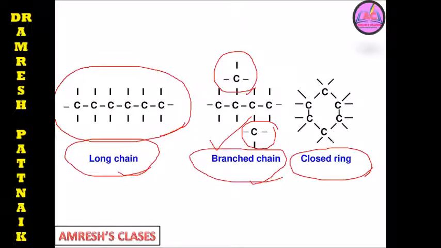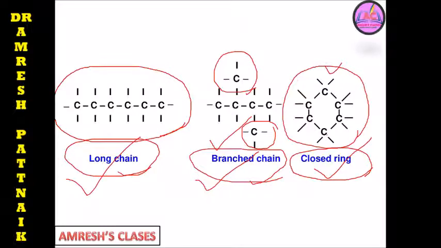Here you can see carbon, carbon, carbon, carbon, carbon, carbon. 6 carbon atoms are joined with each other by covalent bonds, and here a closed ring structure will be seen. So this is a closed ring structure, this is a branch chain structure, this is a long chain structure of the carbon, right?